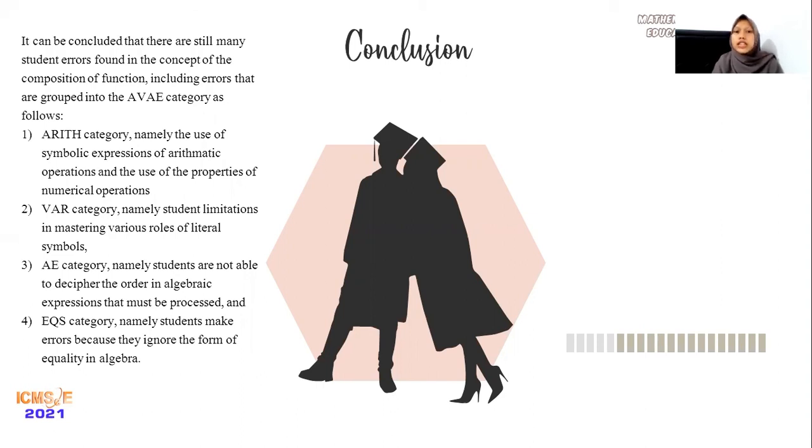Second is the VAR category, namely students' limitations in mastering various roles of literal symbols. Third is the AE category, namely students are not able to decipher the order in the algebraic expression that must be processed. And the last is the EQS category, namely students make errors because they ignore the form of equality in algebra.